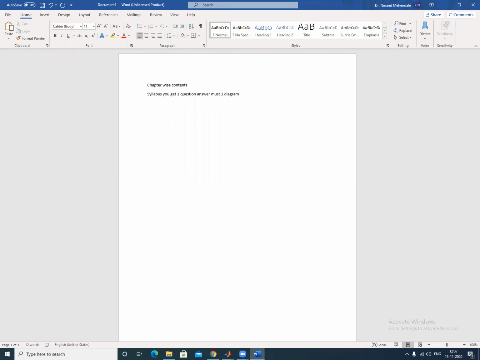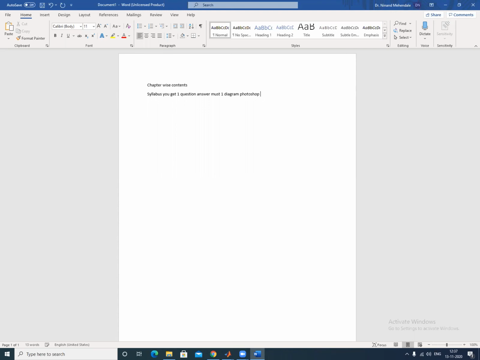This diagram should be as relevant to the question as possible, and it should be original, preferably drawn in Paint or PowerPoint. But if not, then I will tell you the trick of how to get those diagrams from the internet and still use them using something called Photoshop.